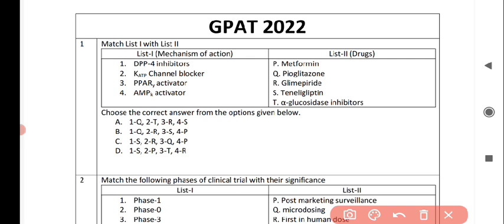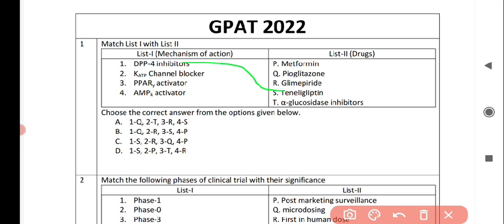In the first question, we have to match list 1 with list 2. List 1 contains the mechanism of action and list 2 contains the drugs. So for the first option, that is DPP4 inhibitor, it correctly matches with option number S, that is sitagliptin.